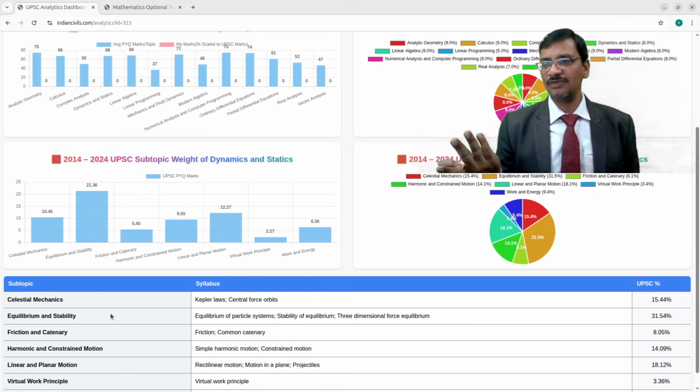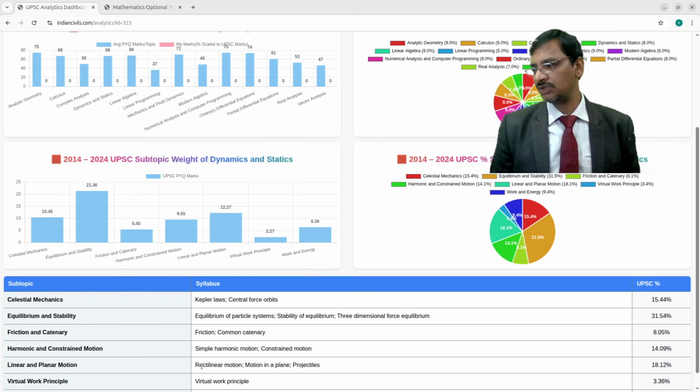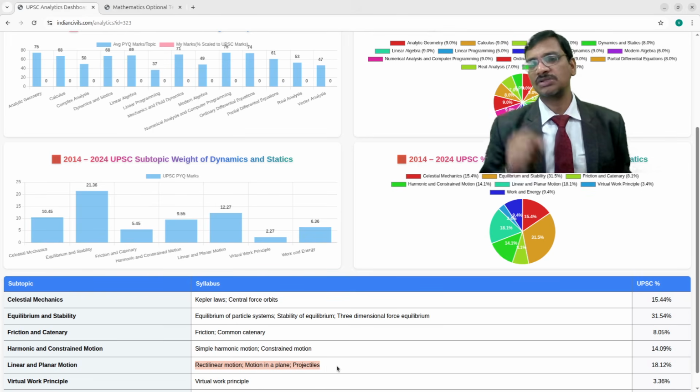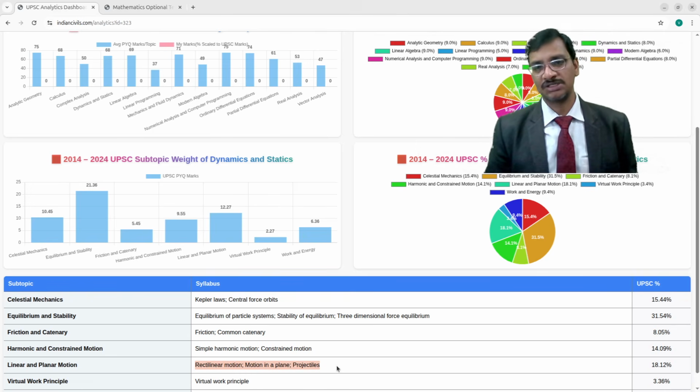And remaining thing, if you notice, from 21.36 the next highest is coming out to be 12.27, that is linear and planar motion. So this is in the dynamics part, linear motion and the planar motion. That too, linear and planar motion, if you notice, rectilinear motion, motion in a plane, and projectiles. Consistently what I notice is rectilinear motion, that is the motion in a straight line. And that is the portion where mostly the questions are coming.